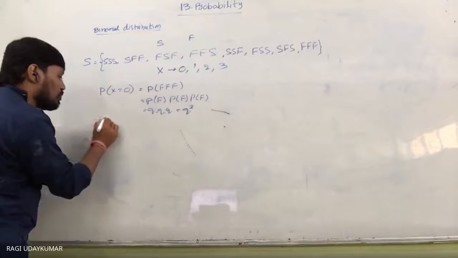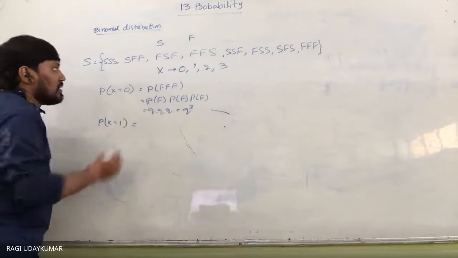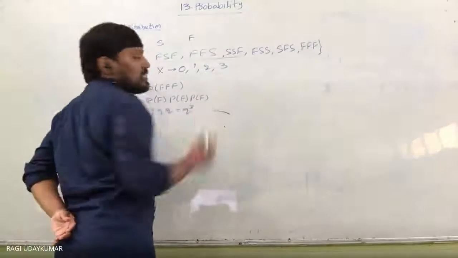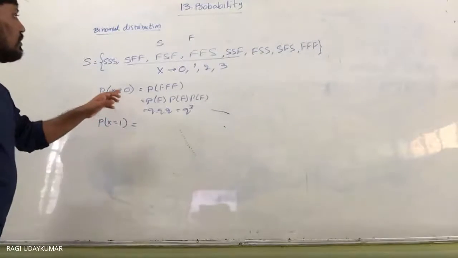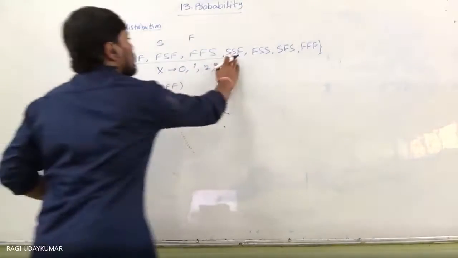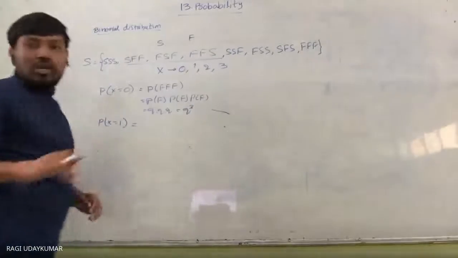Probability of x equal to 1 means one success. Three cases you are going to get.